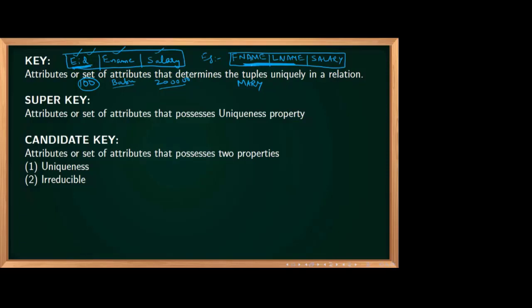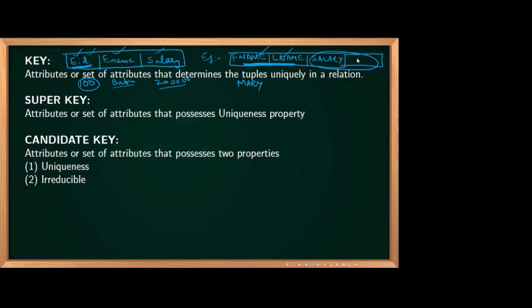What is that key telling? If the first name and last name repeat, every other attribute, every other column, will also repeat. That means it is the same tuple, and all other values will repeat. Okay, that is the idea about a key.